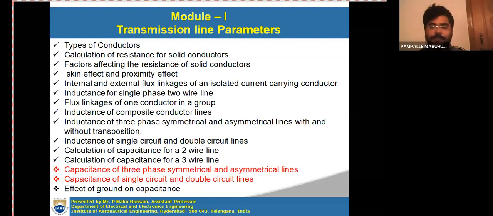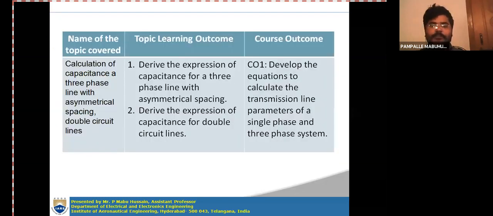Previous lecture. Now today's topics are capacitance of three-phase asymmetrical lines, and we will also discuss the capacitance of double circuit lines. At the end of this lecture, you can derive the expression of capacitance for three-phase lines with asymmetrical spacing, and you can derive the expression of capacitance for double circuit transmission lines also.